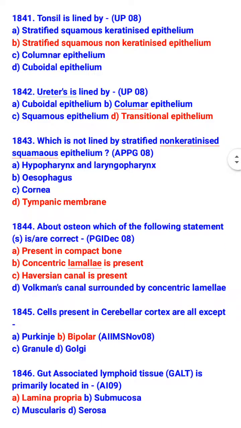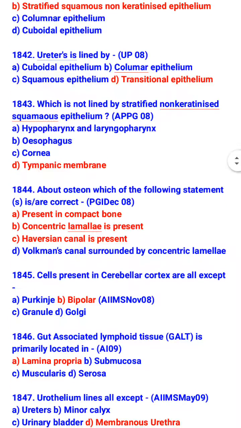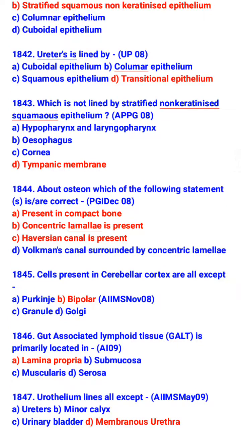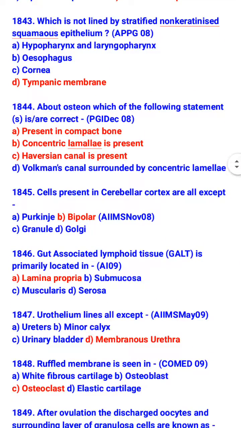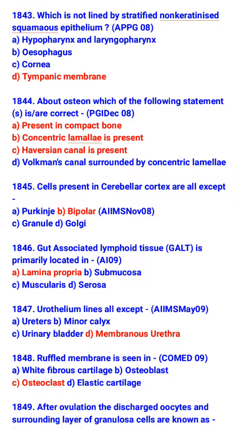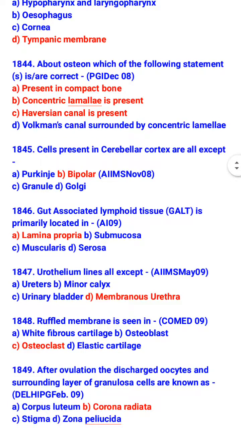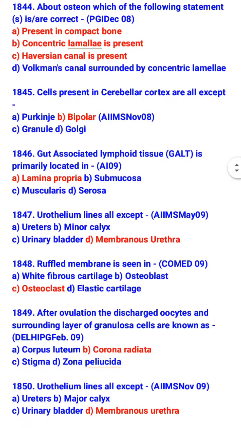About osteon, which of the following statement is correct? It is present in compact bone, concentric lamella is present, and Haversian canal is present. Cell present in cerebellar cortex are all except bipolar. So Purkinje, granule and Golgi cells are present in the cerebellar cortex. Gut associated lymphoid tissue GALT is primarily located in the lamina propria.